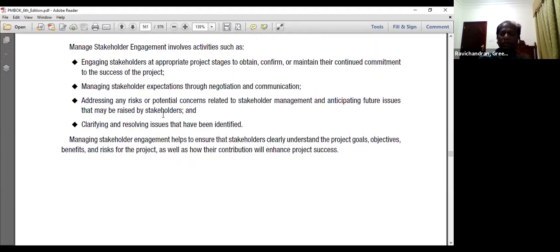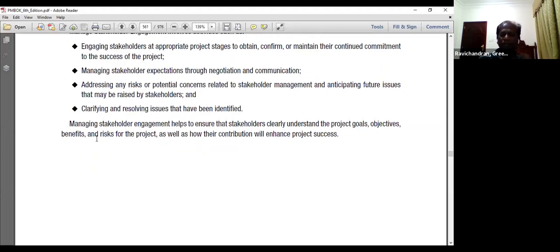All these are part of the manage stakeholder engagement activities.